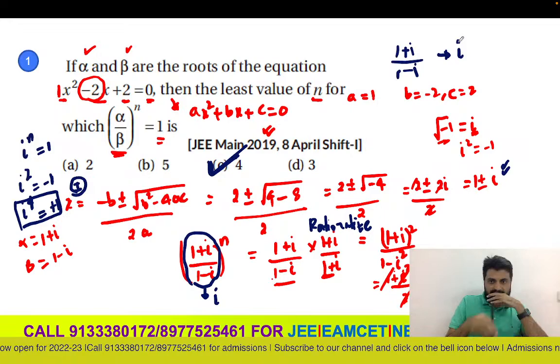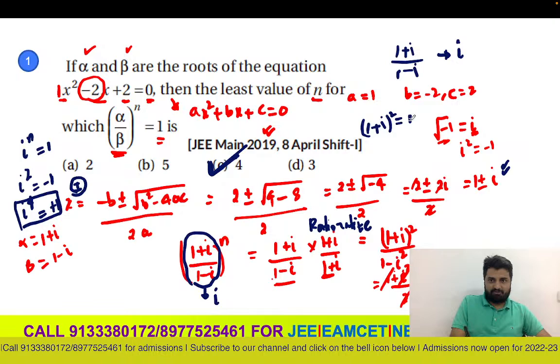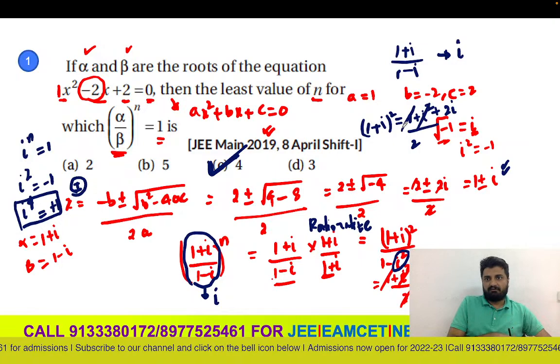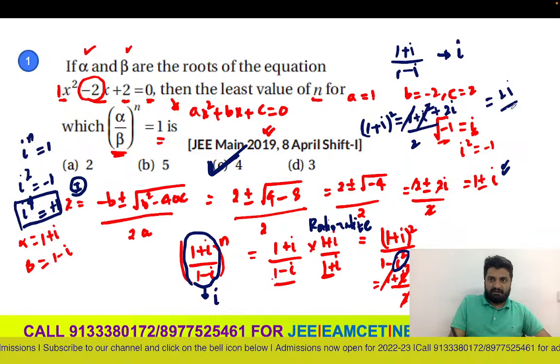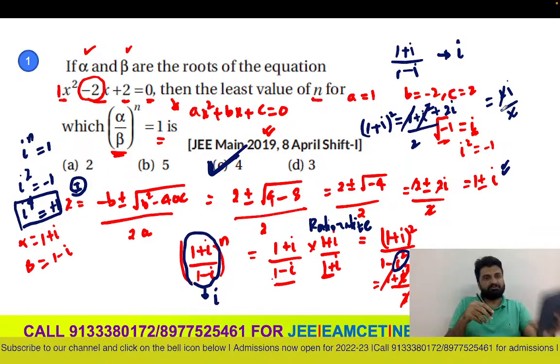The right side down part is very simple, Vishwateja. 1 plus i whole square, I have just expanded with the a plus b whole square formula, a square plus b square plus 2ab. Denominator is 2 because i square value we know is minus 1, 1 minus of minus 1 will be 2. i square is minus 1, plus 1 cancelled. So we got 2i by 2 basically. 2 got cancelled. It's just expansion, Vishnu Teja.